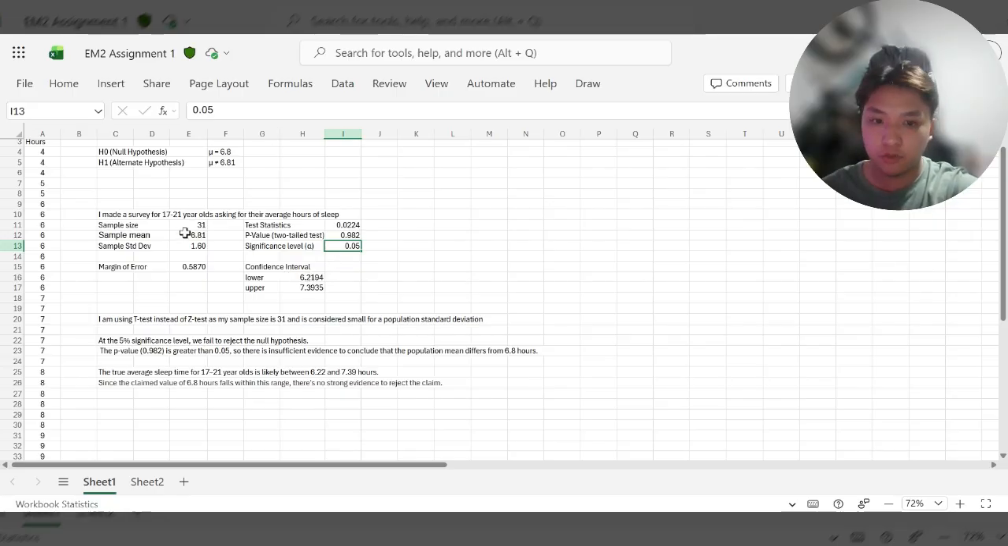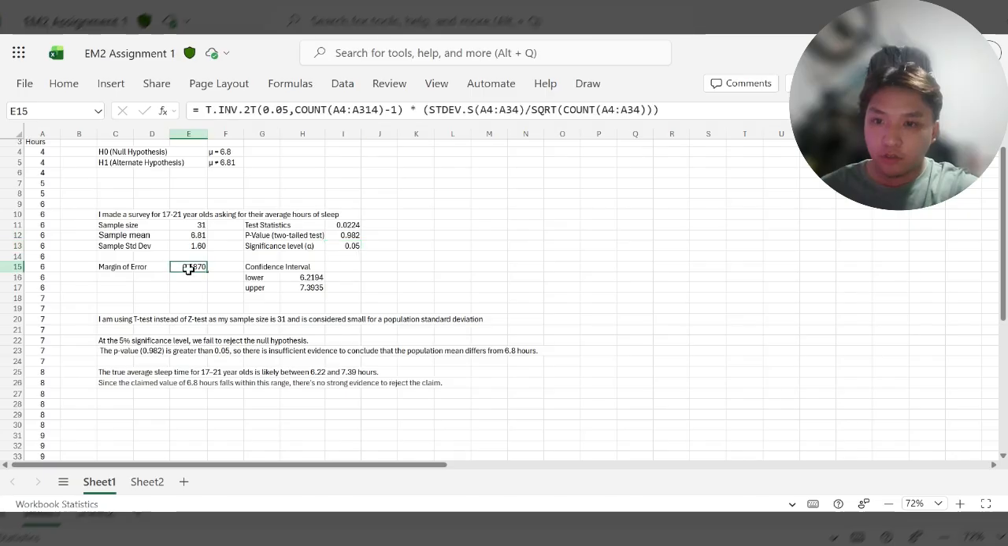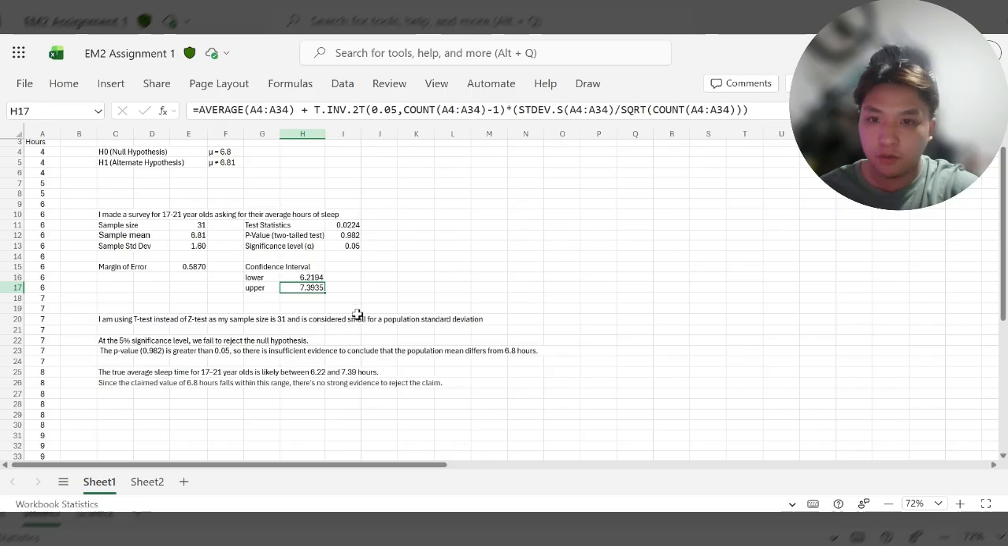For the margin of error and confidence level, I then calculated a 95% confidence interval. The margin of error is 0.5870 hours. Using this with the sample mean of 6.81 hours, the confidence interval has a lower limit of 6.2194 hours and an upper limit of 7.3935 hours. This means I am 95% confident that the average sleep time lies between about 6.22 hours and 7.39 hours.